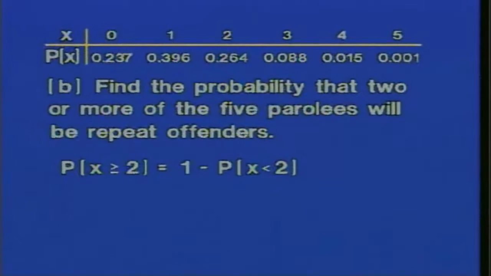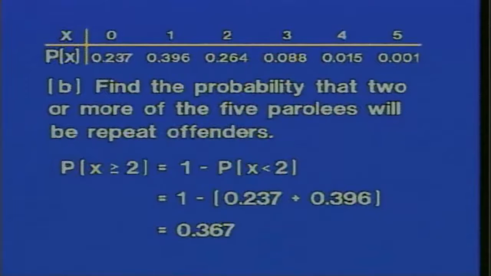Adding those two probabilities and subtracting that sum from 1 gives us 0.367. You might notice there is a single digit difference in the third digit to the right of the decimal. That's due to a rounding error, but it's an insignificant amount, so we say that the values are equal.